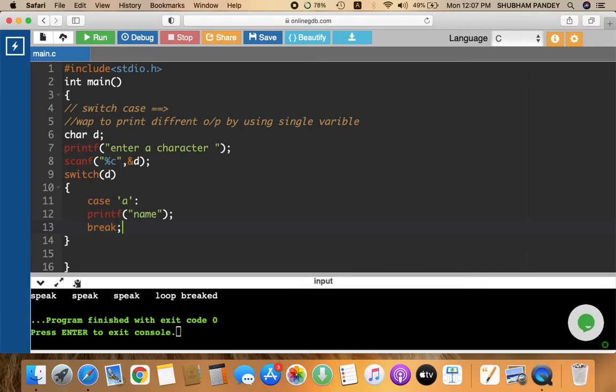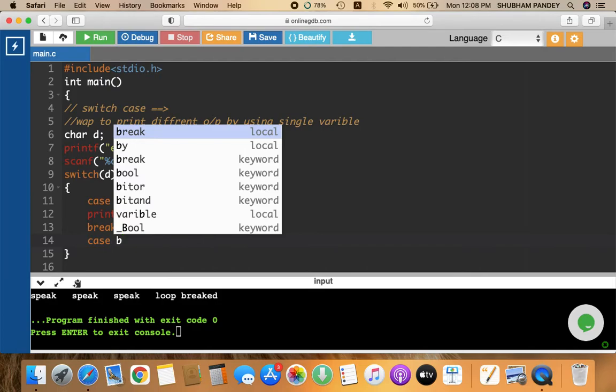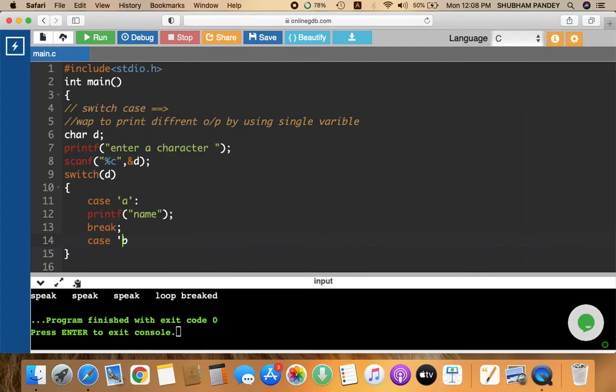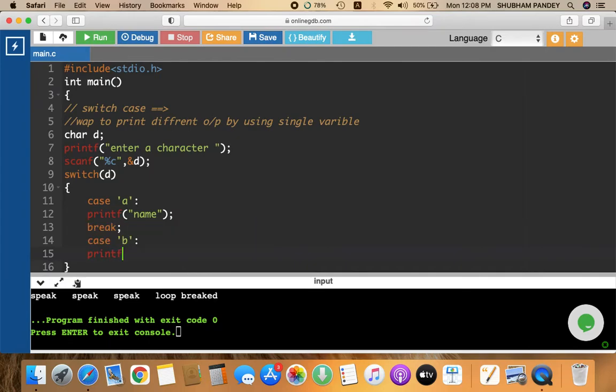It is not compulsory. If you want, you can ignore it. But the problem is that the default output is also going to be printed with your output. Now again, if I write a second case, case B, this B should be a character, so I mention it in single inverted commas. And if the user presses this, then I want the roll number to be printed. So roll number.